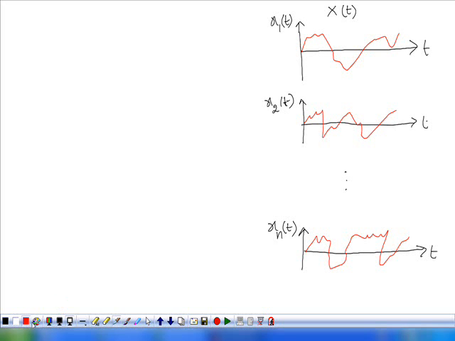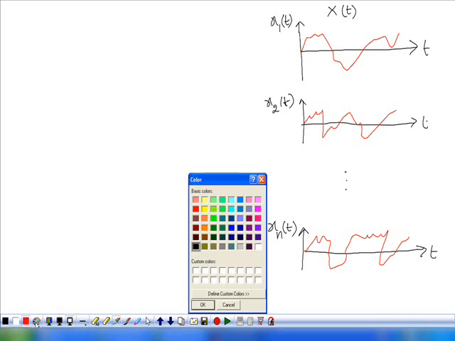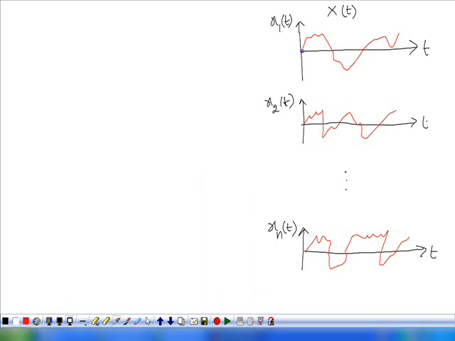If we take the samples at equal intervals of time, let this be one sample that is obtained, and this is another sample, this is the third sample, one more sample, and another sample. That is, at equal intervals of time we are taking the samples of this particular function.